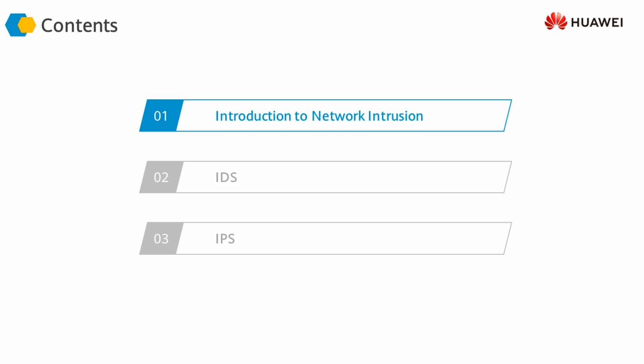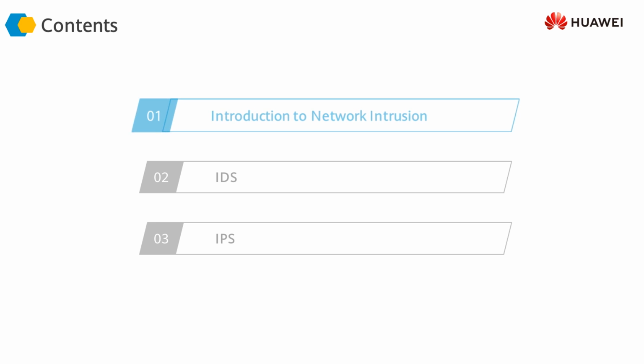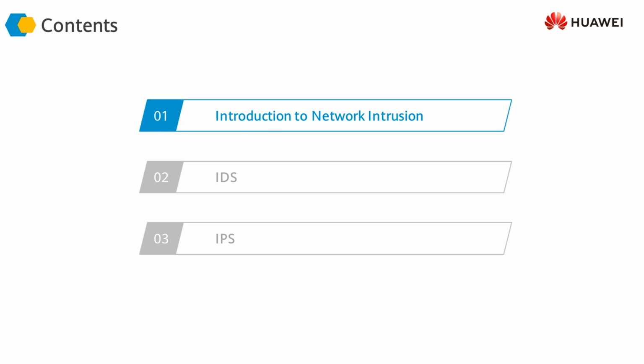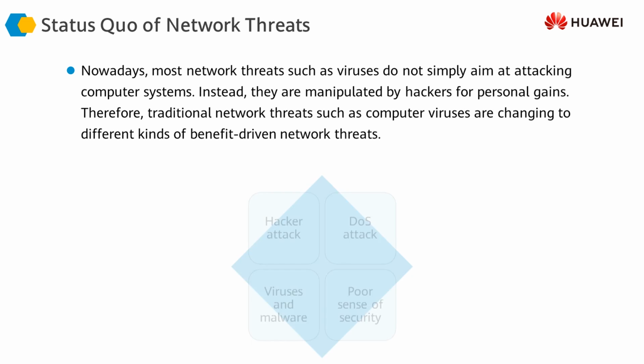In order to understand what those attacks are, let us take a look at the basics of network intrusion. Then we'll look at intrusion detection systems, and finally we'll take a look at intrusion prevention systems.